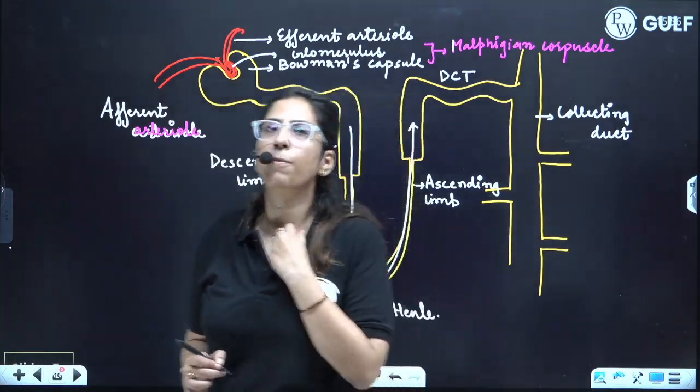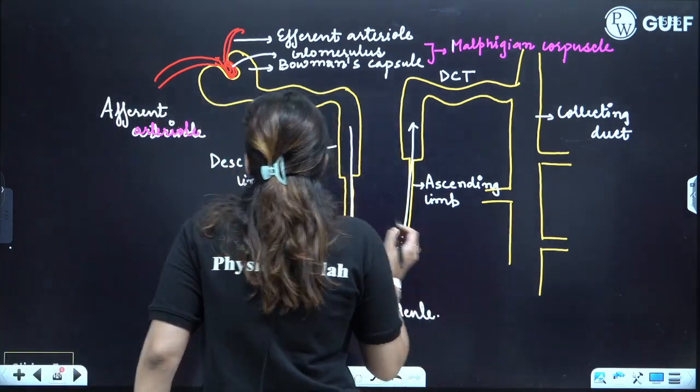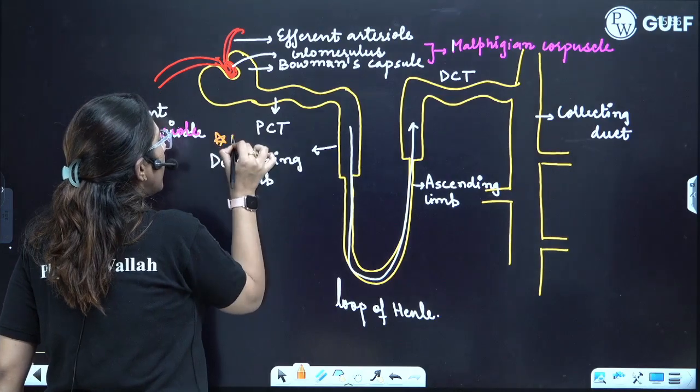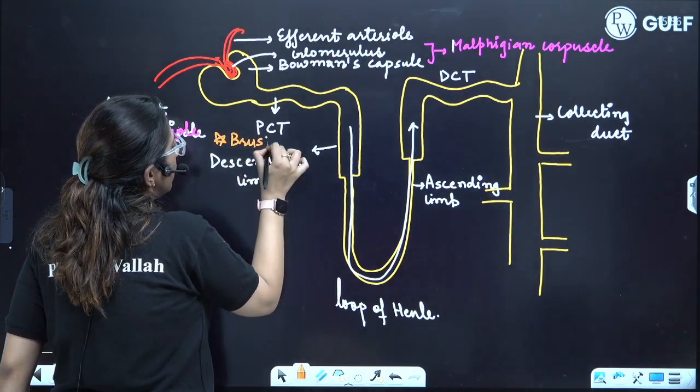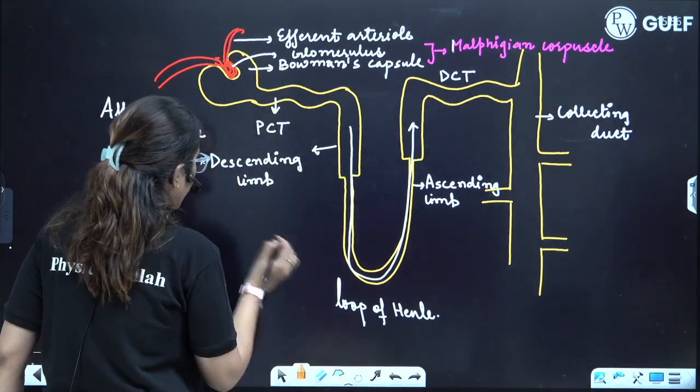Here in case of PCT and in case of DCT, very important, I'll write it here.